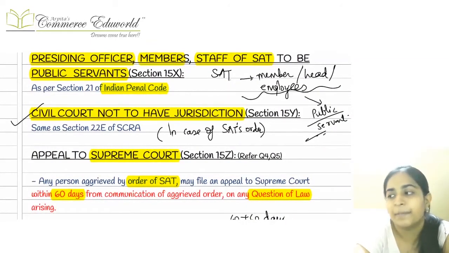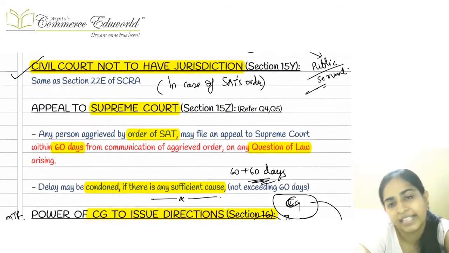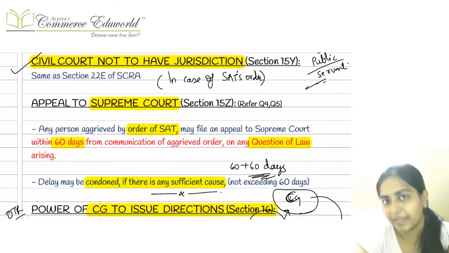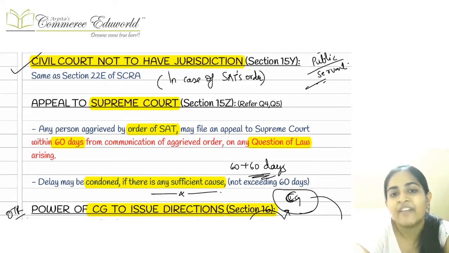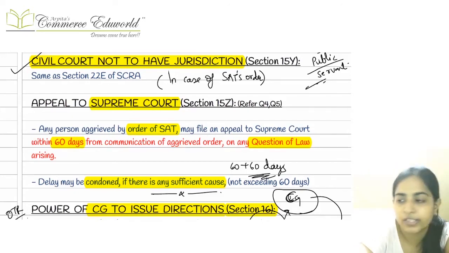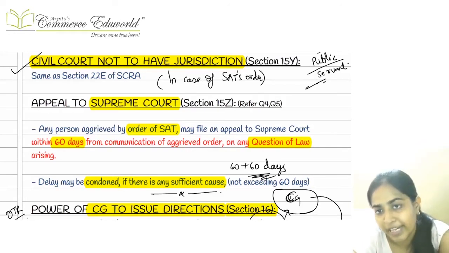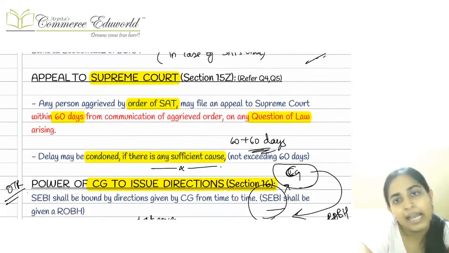Okay, all these people, the presiding officers, members of the SAT, etc., are deemed to be public servants as per the Indian Penal Code. Right? And whenever SAT passes any order, and if it involves any question of law, then we have to go and file an appeal to the Supreme Court, meaning that the civil court cannot interfere in between. We cannot go to the civil court, and the civil court cannot interfere in between.